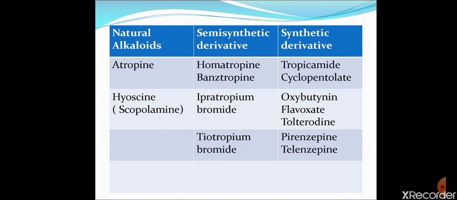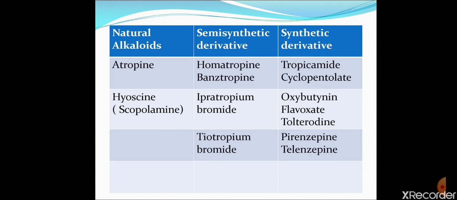The second group is semi-synthetic derivatives. In these derivatives, some chemical moiety is added to the natural alkaloids and semi-synthetic derivatives are obtained. Examples are homatropine, benztropine, ipratropium bromide, and tiotropium bromide. These are the semi-synthetic derivatives.